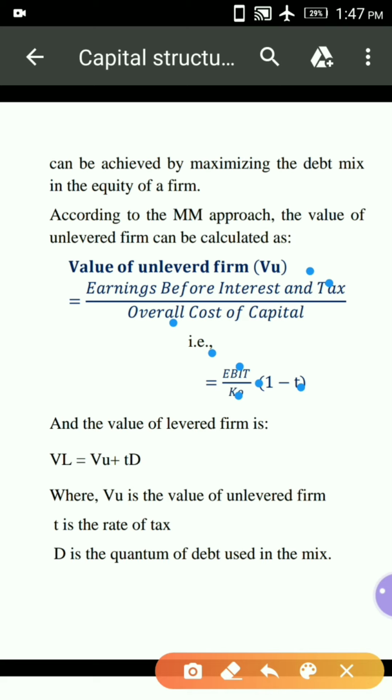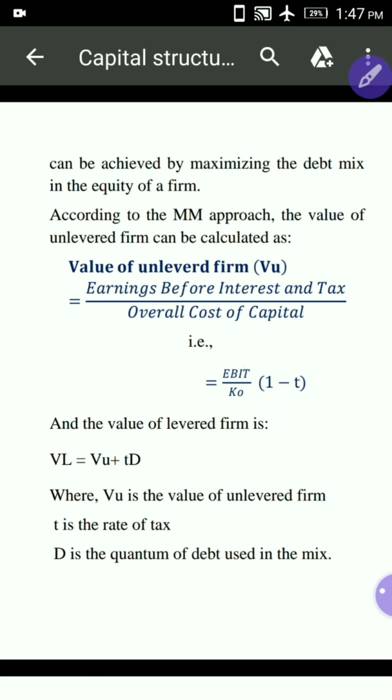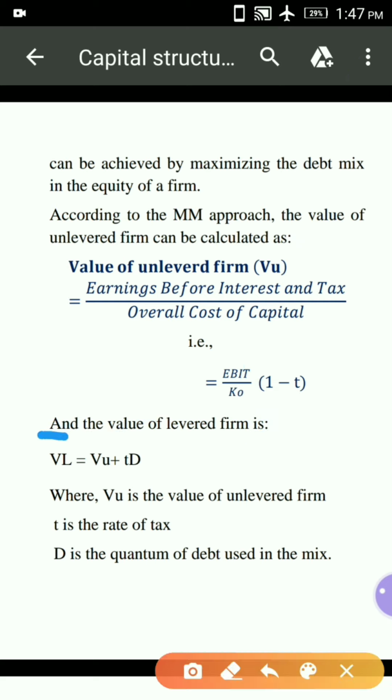And what is the value of a levered firm? The levered firm is the firm with an amount of debentures. So the value of a levered firm is equal to the value of the unlevered firm plus TD.